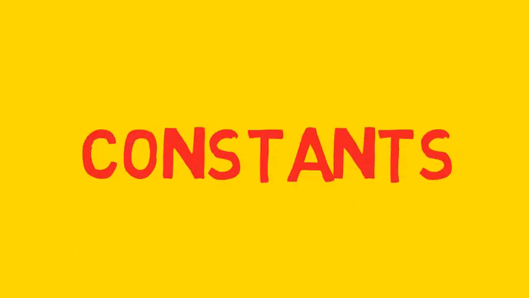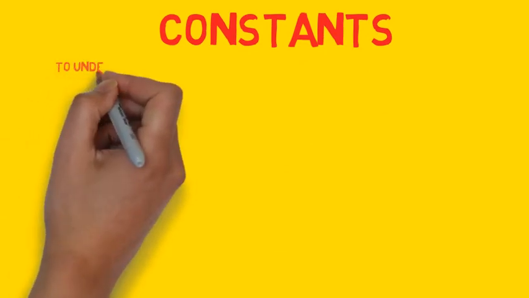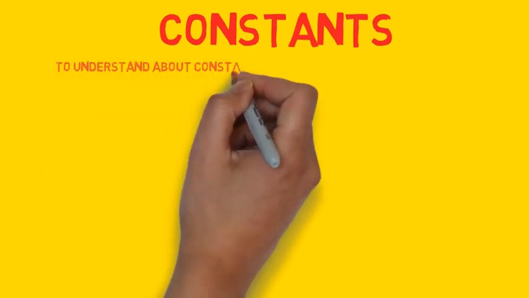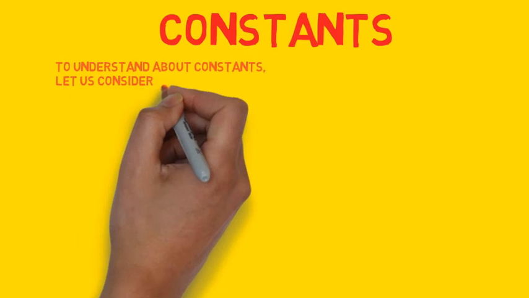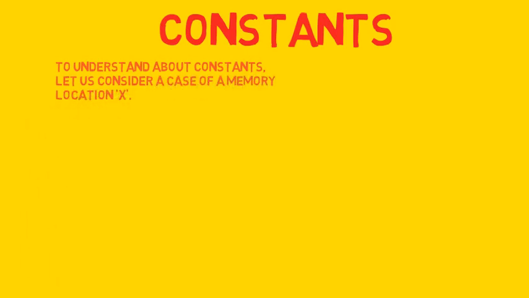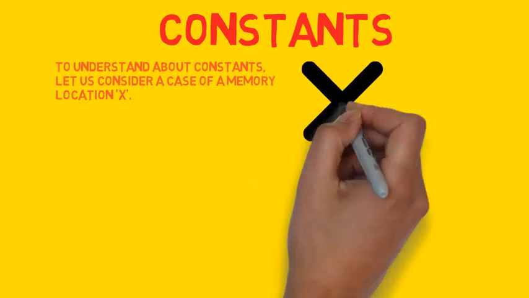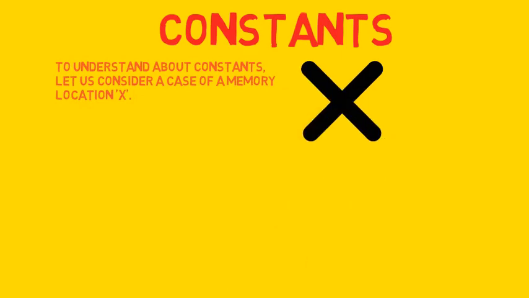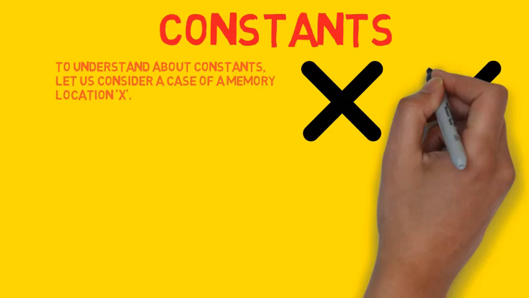Hi friends, now let us come to constants. Constants are also known as literals. To understand them, I want you to consider a memory location whose name is X. Memory location is simply a storage space in computer's memory. Now let us assign 2 values to this X. First is 30 and then we change it to 50.